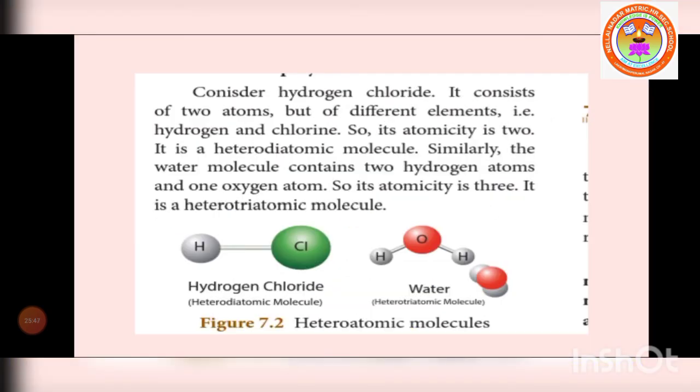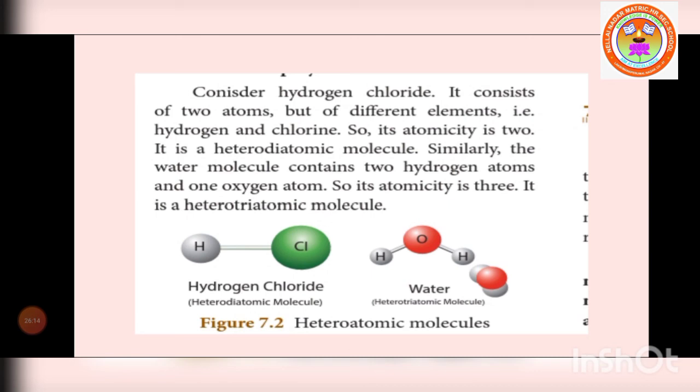Then consider heteroatomic molecules, which can be diatomic or triatomic. Two atoms of different elements chemically combined are a heterodiatomic molecule. For example, hydrogen chloride: hydrogen and chlorine are different elements, so they are called a heterodiatomic molecule.